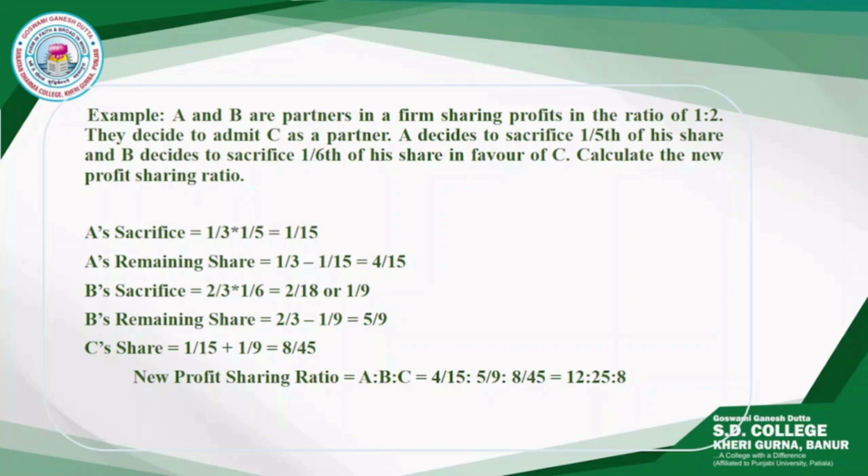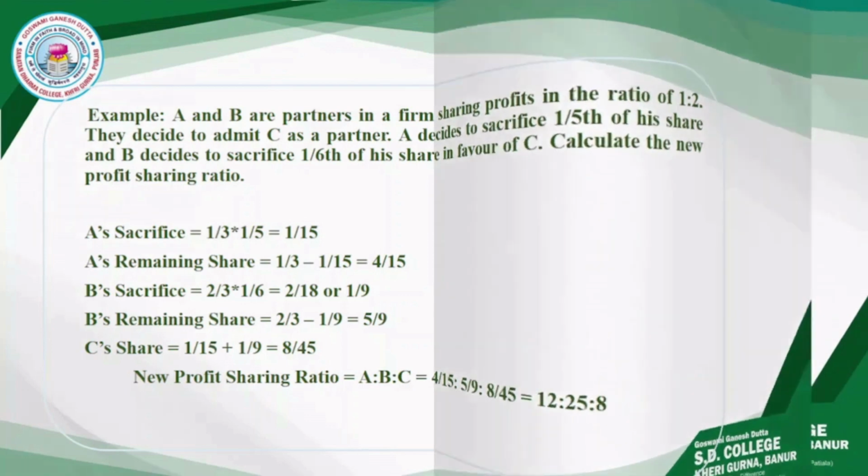In this case, A sacrifices 1/5 and B sacrifices 1/6 of their share in favor of C. A sacrifices 1/5 of 1/3, that is 1/15, and B sacrifices 1/6 of 2/3, that is 1/9. C's share will be 1/15 plus 1/9, that is 8/45, and the new profit sharing ratio will be 12:25:8.